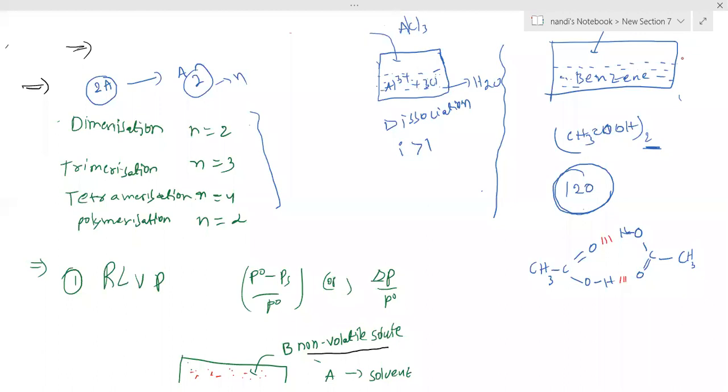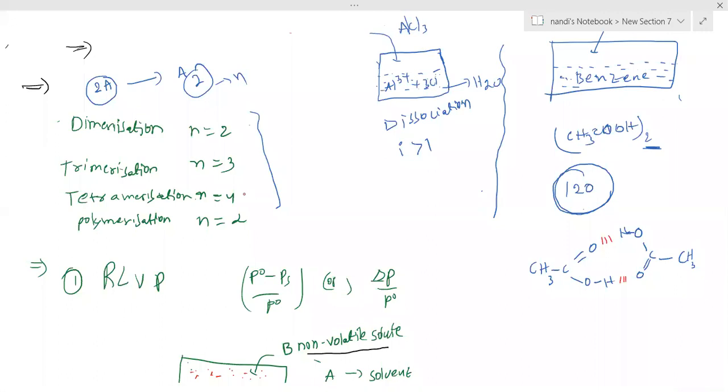Similarly, keep association and dissociation in mind. Then we need to connect these i values with colligative properties, which is the next step. So this is the van't Hoff factor. You find it out, okay.